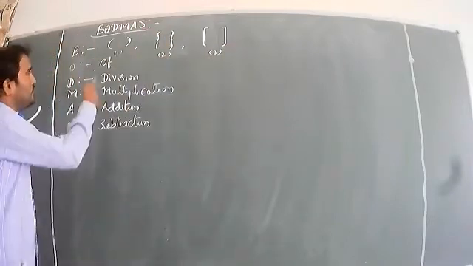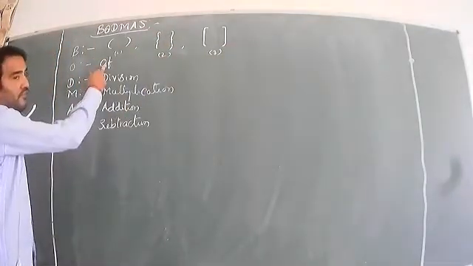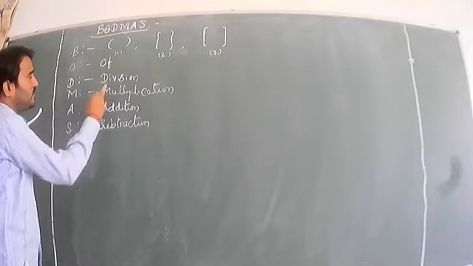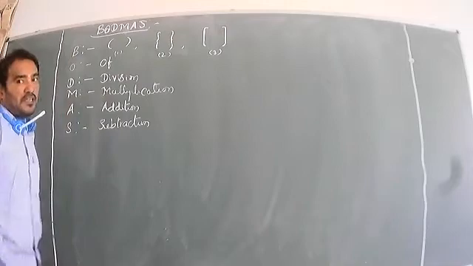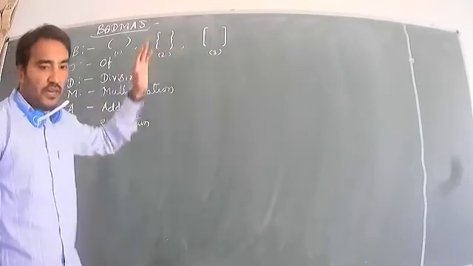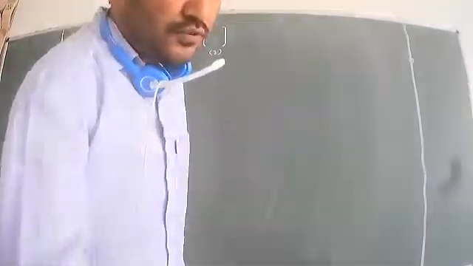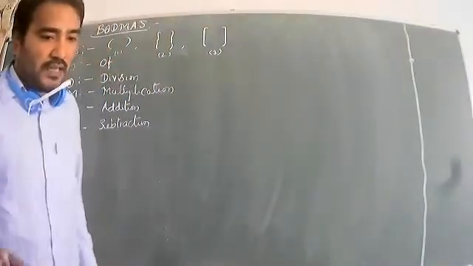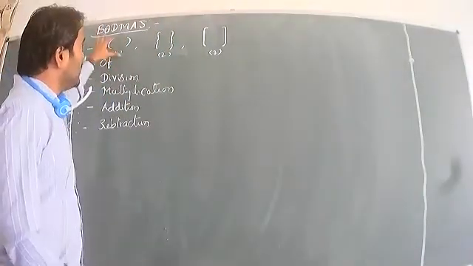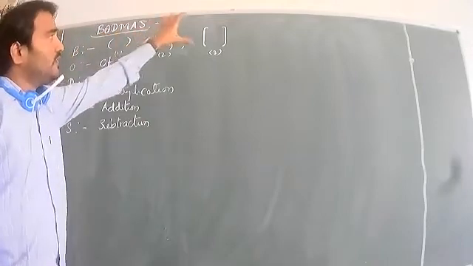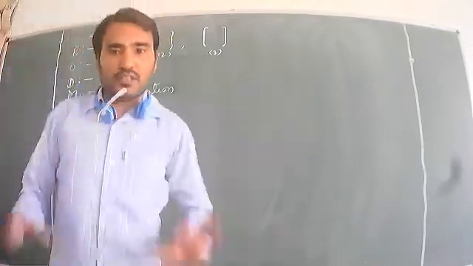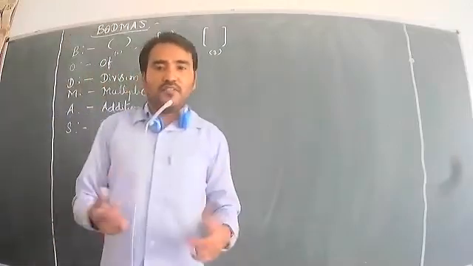You already know BODMAS. O means of. D means division, M multiplication, A addition, and then S subtraction. Same process, but the brackets have to be finished first. First do the operation within the first bracket, the common bracket, then the flower bracket, then the big bracket. These are the rules you have to follow, and then find the answer.